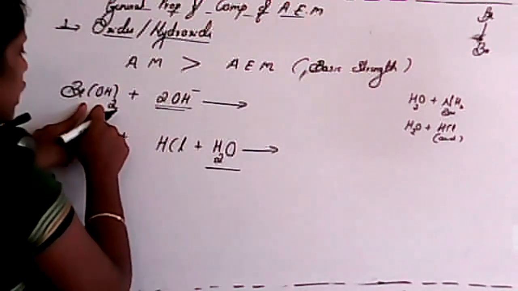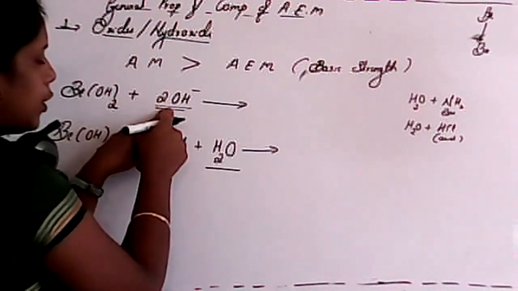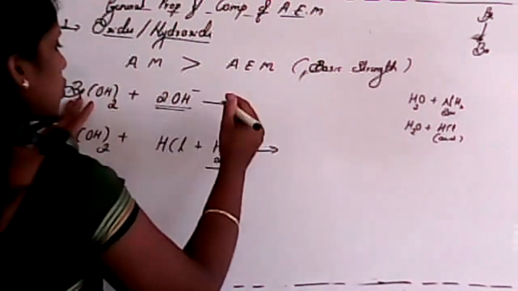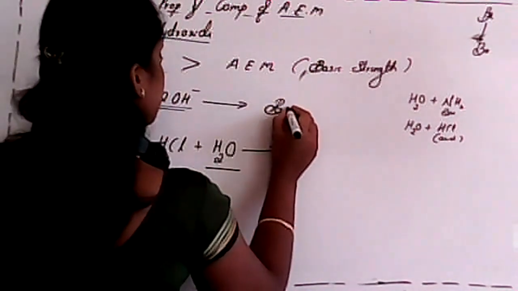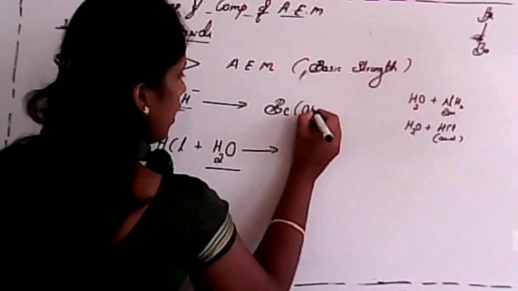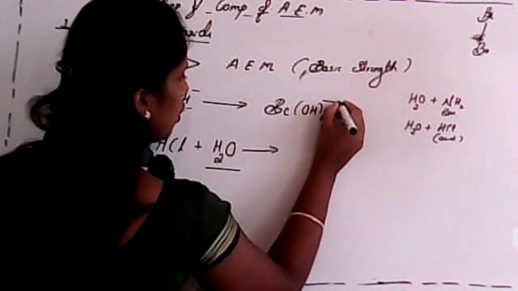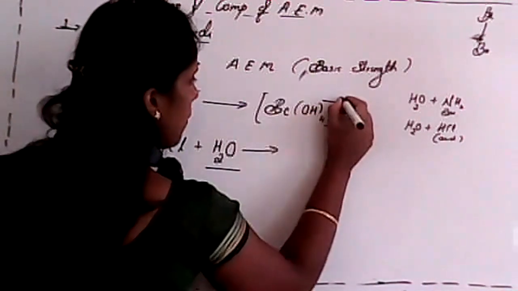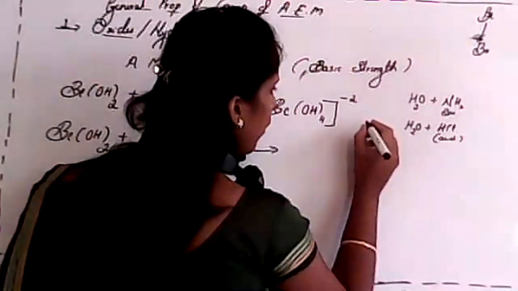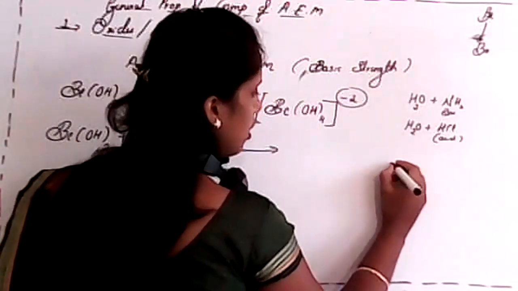See, beryllium hydroxide is present and hydroxyl ions were present, so now you'll get a product, a complex product, where we'll get [Be(OH)4] with a -2 charge.